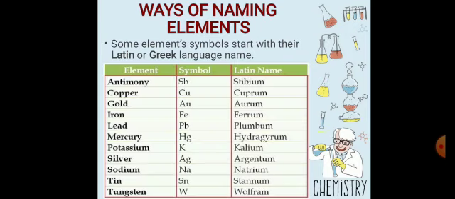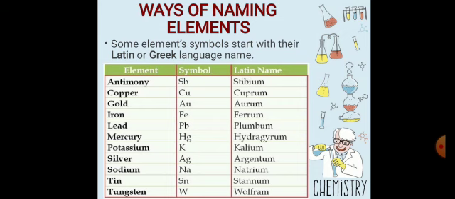The third way of naming elements: some element symbols come from their Latin or Greek names. In the table, the first column is the English name, the second the symbol, and the third the Latin name.